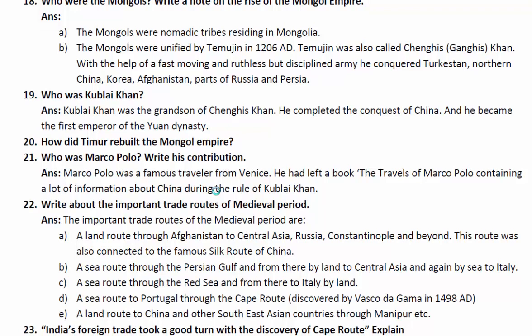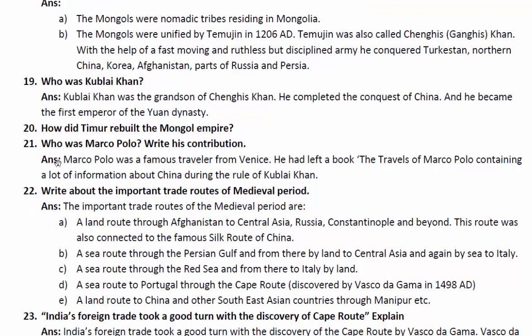We'll try to find out together. Who was Marco Polo? Write his contribution. Marco Polo was a famous traveler from Venice, Italy. He left a book, The Travels of Marco Polo, containing a lot of information about China during the rule of Kublai Khan. Let's go to the next one.